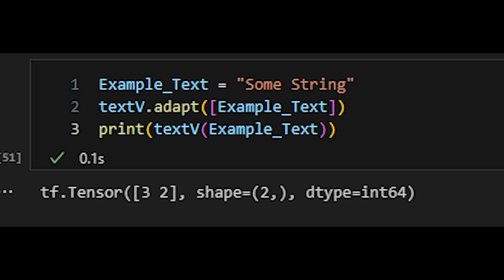In the first line of the code, I have defined an example set. In the second part, I have tried to adapt the text onto the text vectorization layer. In the last part of the code, I have printed the output from the text vectorization layer. As you can see, the output is 3 and 2, while the inputs were some text.